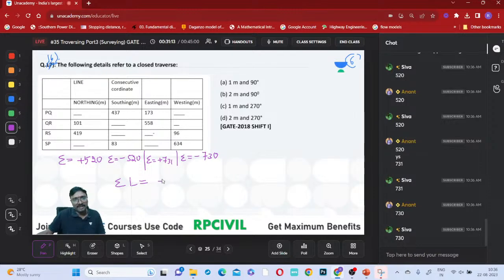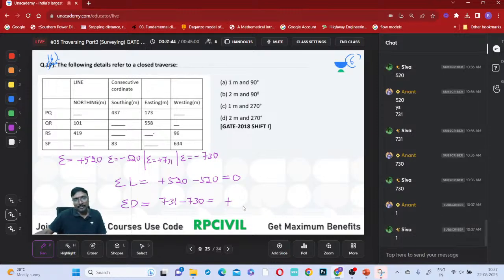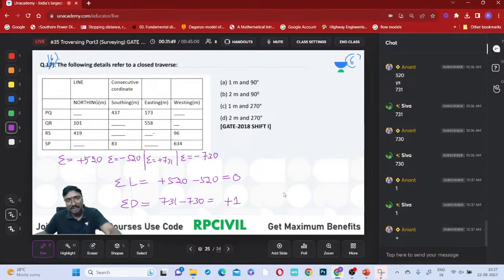The sum of these latitudes is nothing but plus 520 minus 520, right? It is 0. And the sum of these departures will be equal to which one? 731 minus 730, right? Is it plus or minus? It is plus 1, right? Plus 1. So now tell me which one we have to consider.